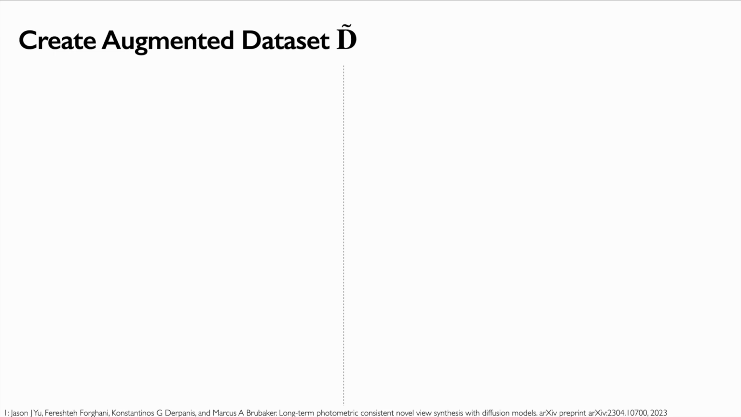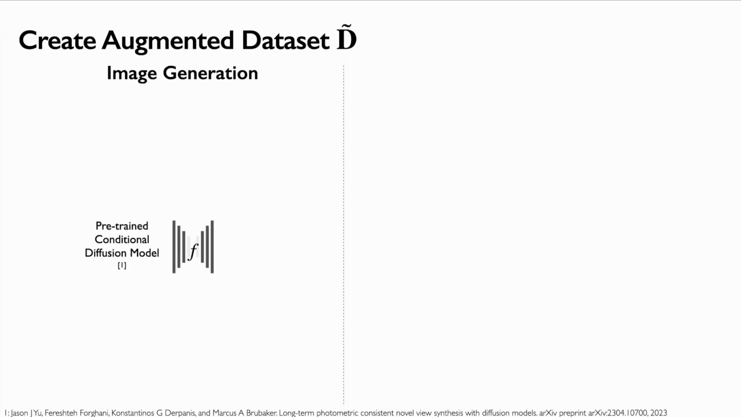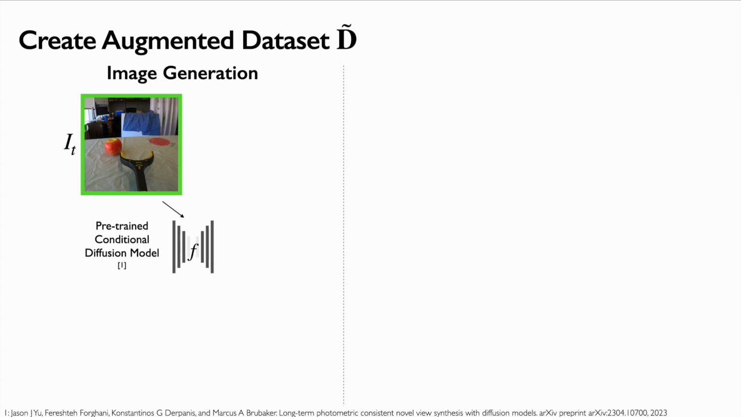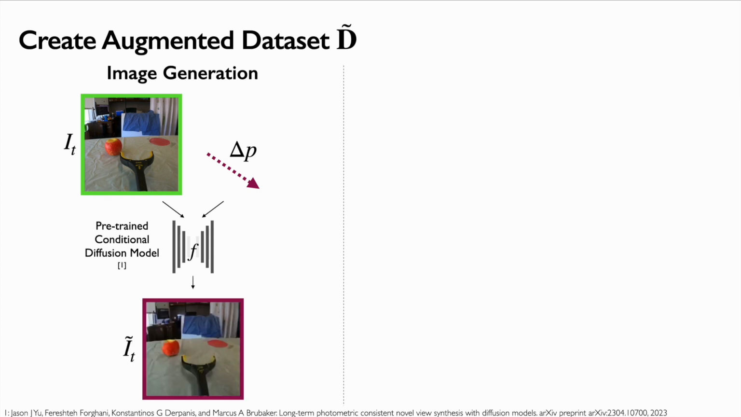To learn a policy for the downstream task, we augment our task data using the fine-tuned diffusion model. First, we need to generate out-of-distribution views. We condition on a given image I_t from an expert trajectory. We also condition on a small perturbation delta P, which corresponds to translating the agent along a randomly chosen direction. An out-of-distribution image taken from the translated camera is then generated.